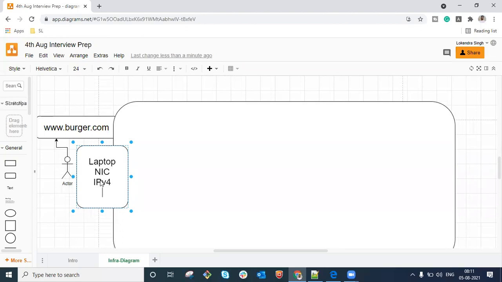But as of now, you are not going to tell them that we have IPv4 or IPv6, though for your information, you should always keep that in mind. Then after IPv4, we have the subnet mask.